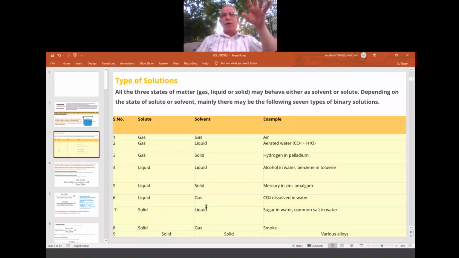In the same way, normal solutions are also categorized depending upon the physical state of the solute as well as the solvent. But one thing is guaranteed: the major one is the solvent, the minor one is the solute. Examples are given in the fourth column of the table, so kindly go through them as a recap.